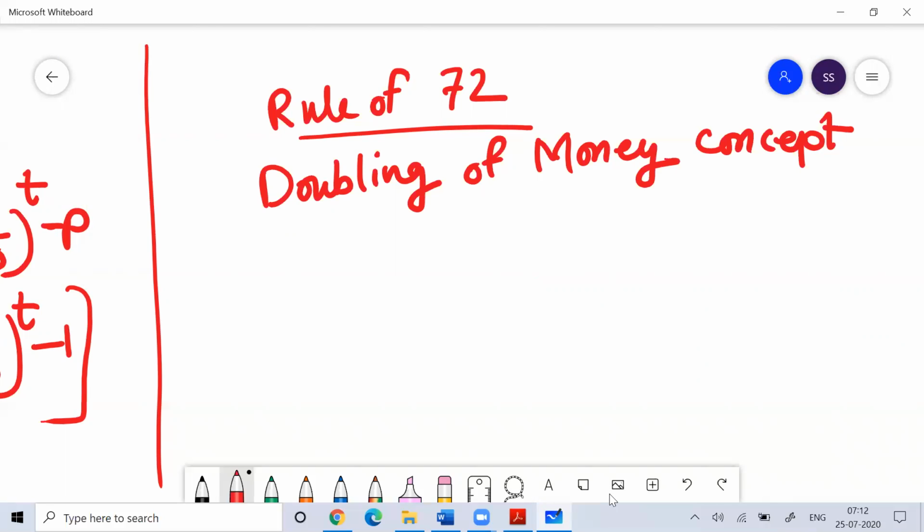So in compound interest, whenever I talk about the doubling of money concept, you can remember that the product of R into T is equal to 72. So whenever in the question they are talking about doubling of money, you can use this concept, the rule of 72, which says that the product of R into T is equal to 72.